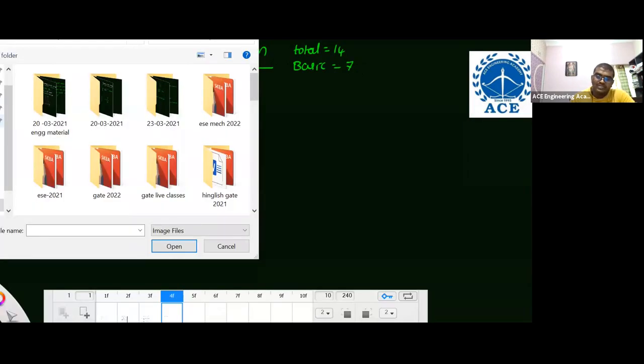Next, another important thing for your exam: there may be a chance of a question from the Bravais lattice systems. I explained 7 lattice systems, right? Bravais lattice systems, total 14. Out of these 14, the basic systems are 7. So you have to go through these 7 lattice systems before going to the exam.